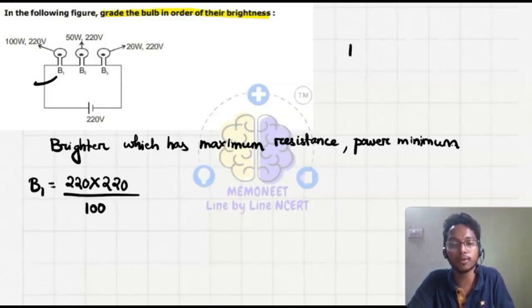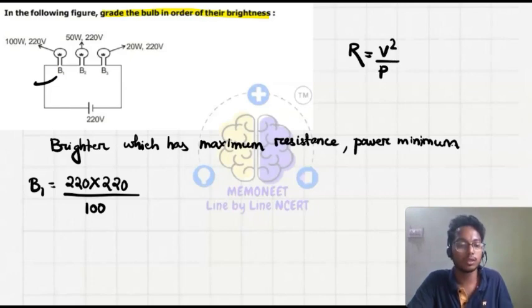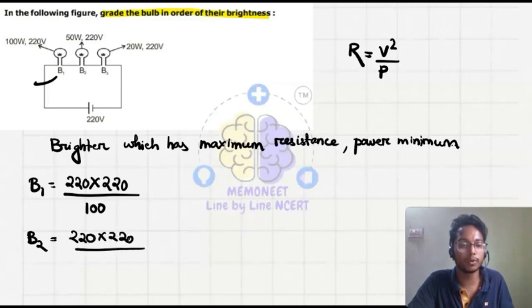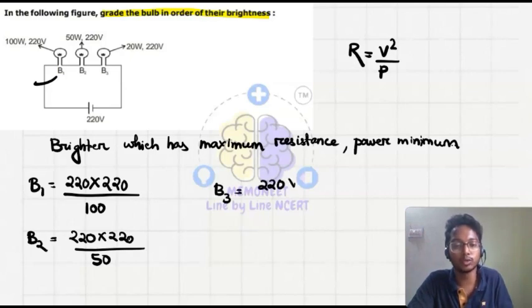Then for bulb 2 we have 220 into 220 upon 50. Then bulb 3, let's say, is 220 into 220 upon 20.